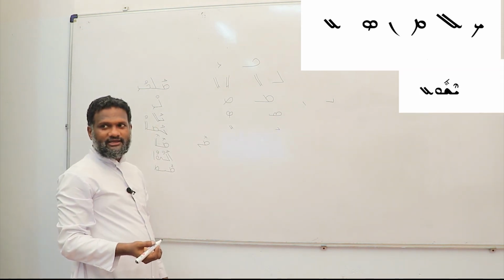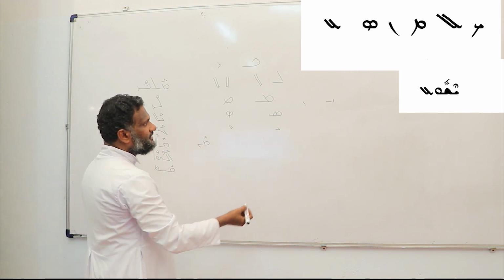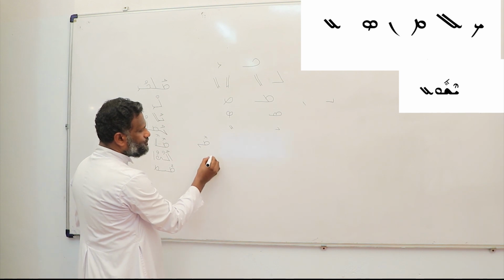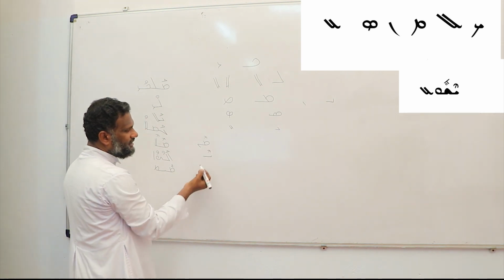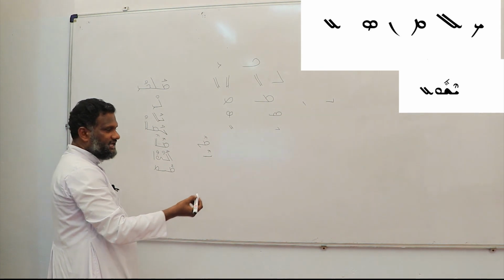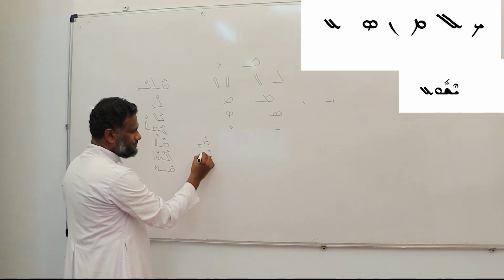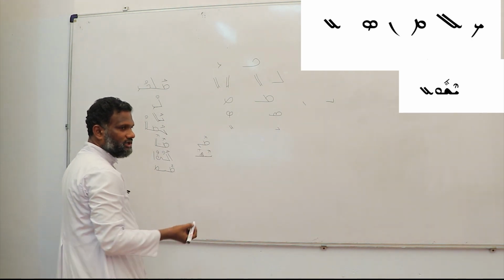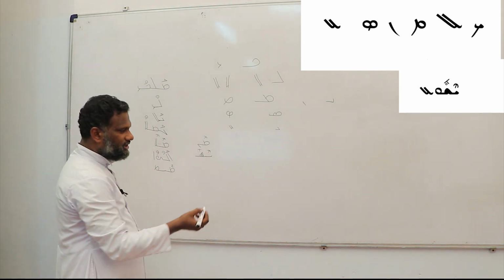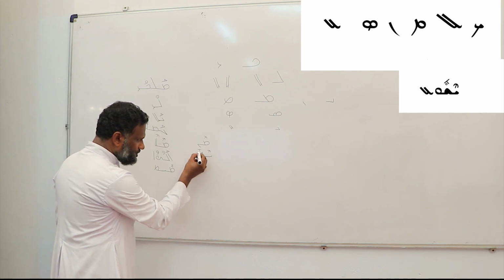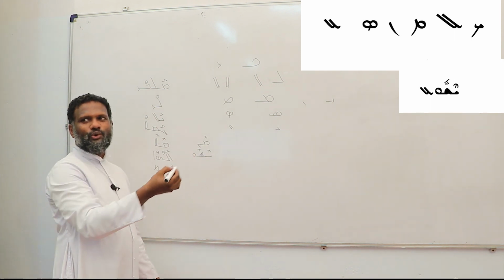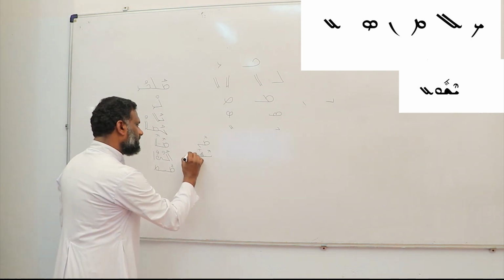Then Ye or Ayin. Yeshu. Ye, Yod. Sheen, Sheen with the U. U plus Wow, long U. Yeshu, ended with the Ye or Ayin.